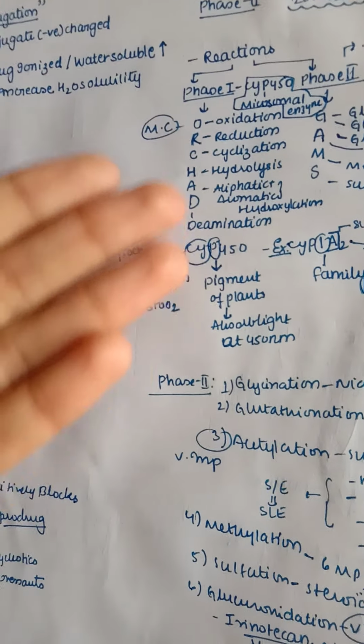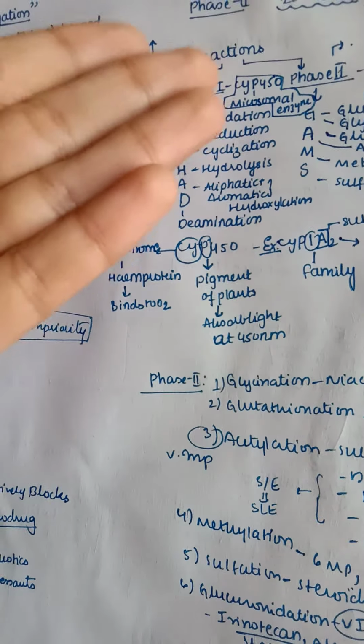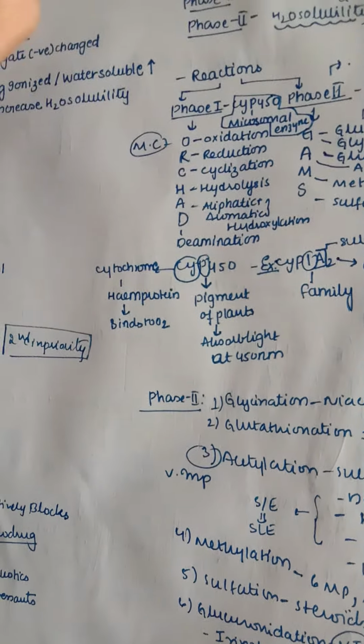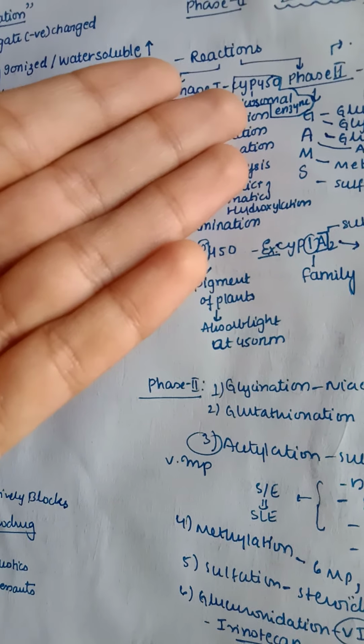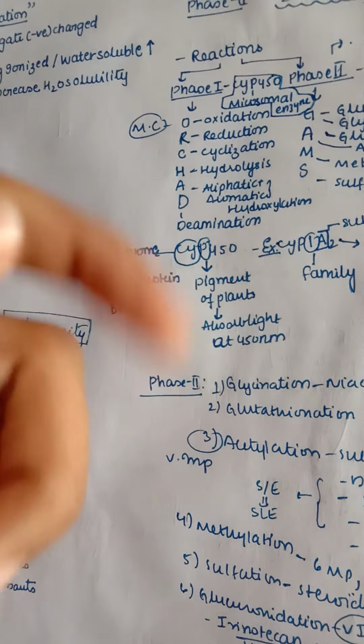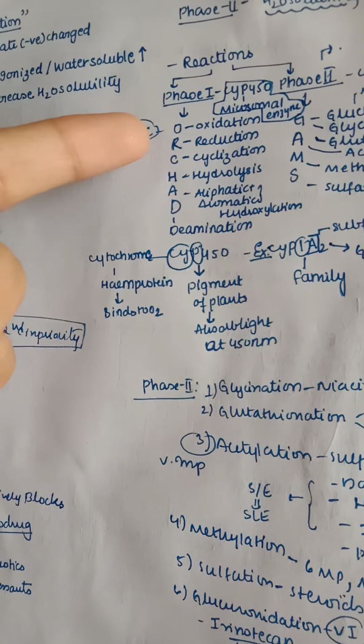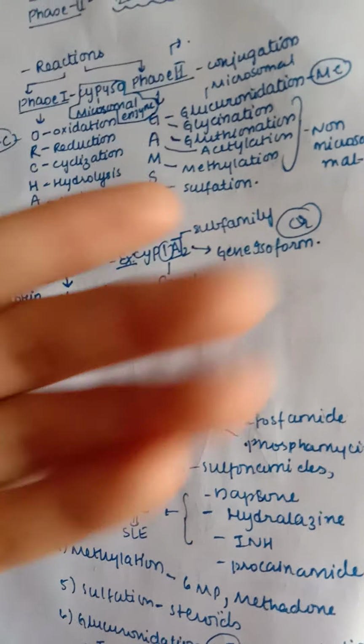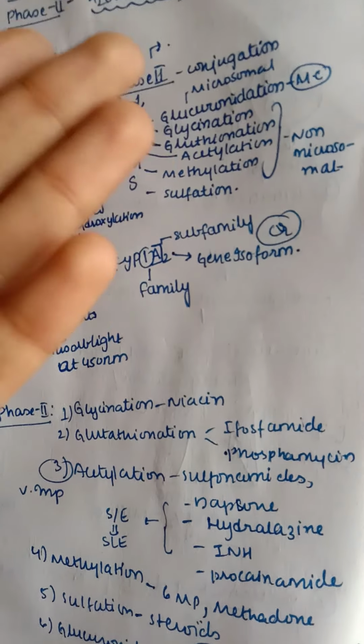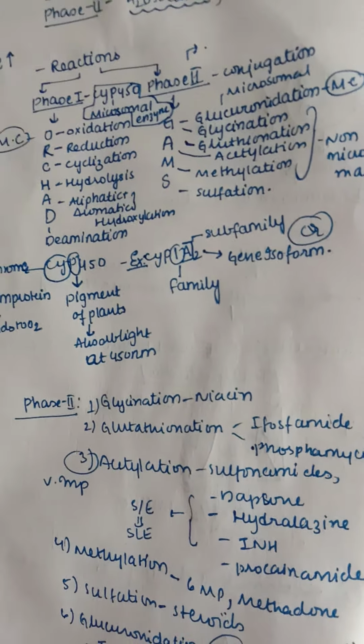So orchard is the full form of the reactions taking place in phase 1 with the help of the CYP450 microsomal enzyme. Among all these reactions, the most common reaction is oxidation. Now coming to phase 2 reactions. Phase 2 reactions are conjugation reactions.